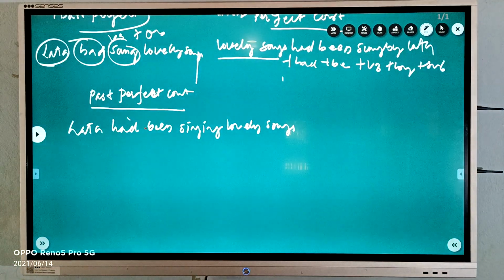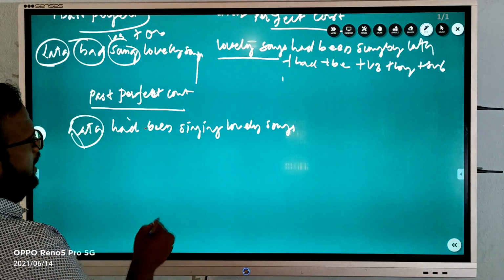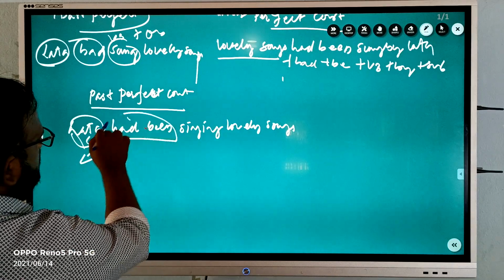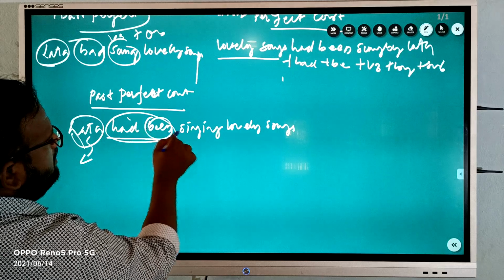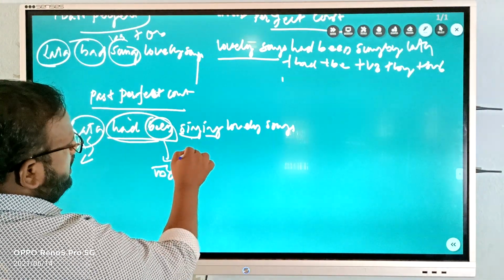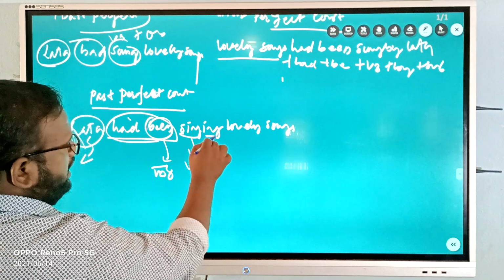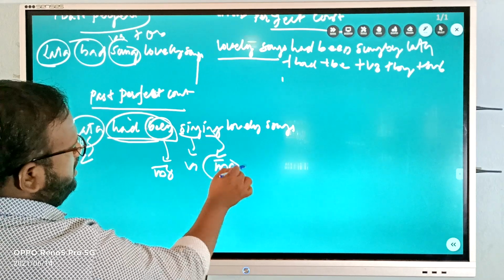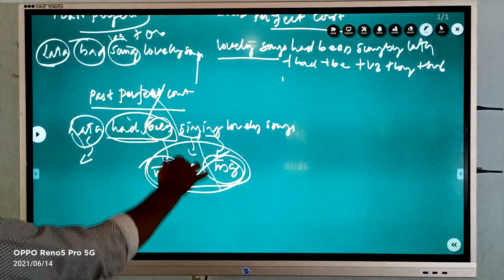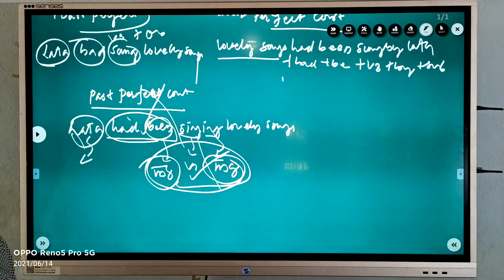Lata is the noun or subject, then the helping verb. So been plus V1 plus ing. Been is also indicating ing, V1 is the first form of a verb, and ing is also expressing continuation. Because of this reason, this tense will also not change from active to passive voice.